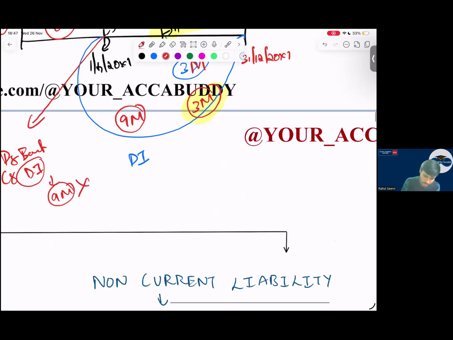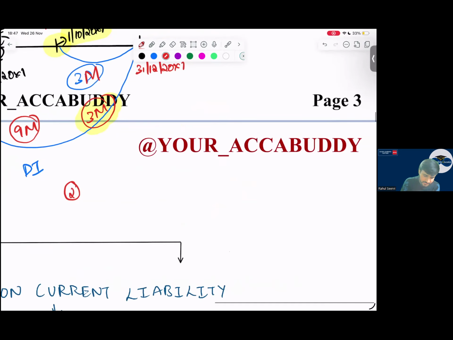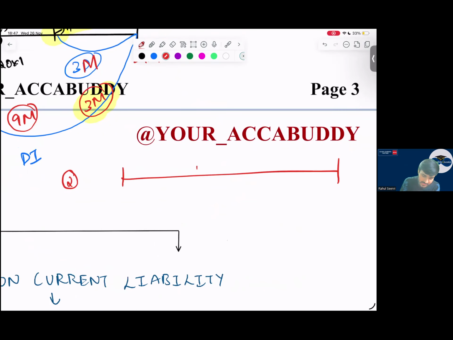The second mistake you will make is what? See here now. I say the asset was purchased here, on 1st April 20X1. And on this date, government has announced that it will provide a grant, and it was reasonably certain that we will receive the grant. Today I know that I will receive the grant, but government did not credit it into my bank account.